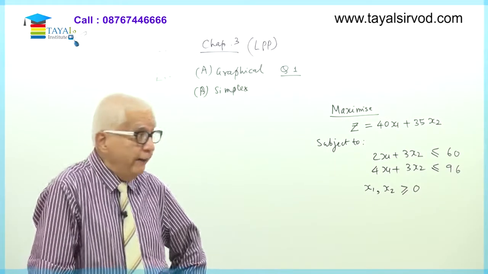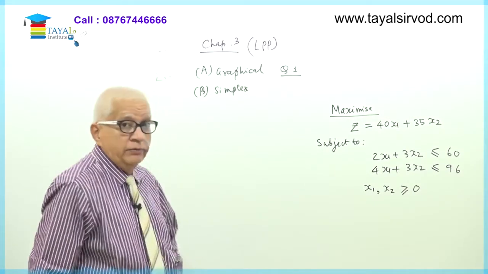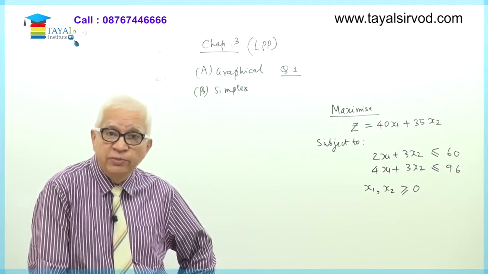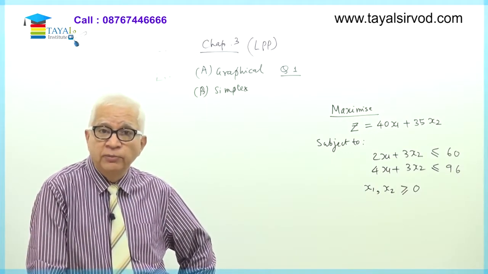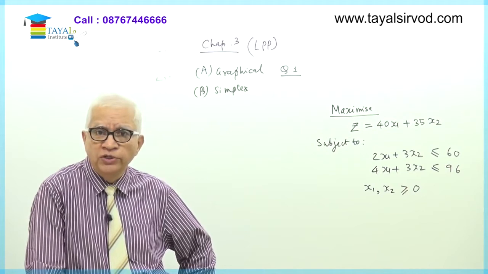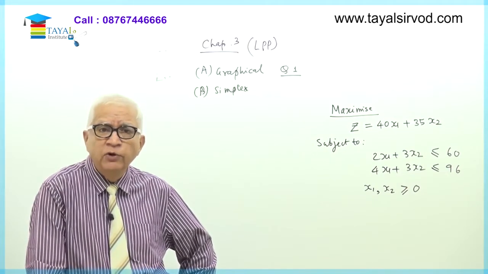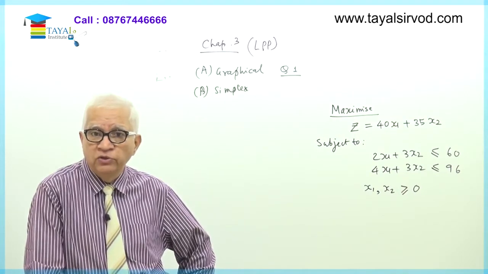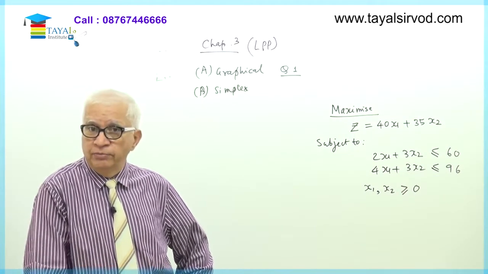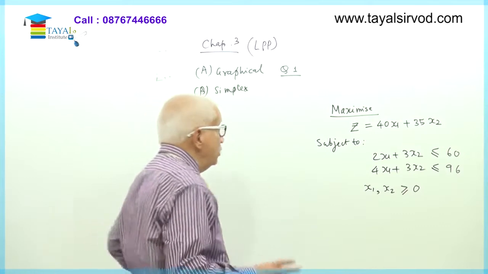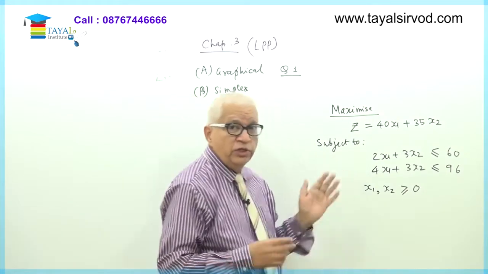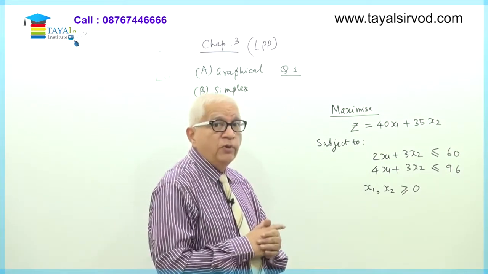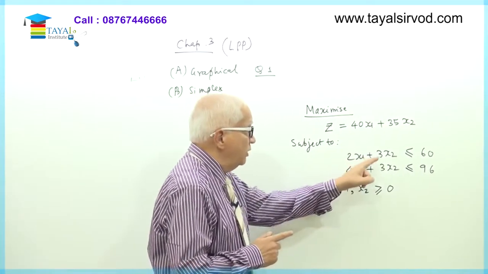Okay. Now see, objective. What is the objective? To maximize the value of 40x1 plus 35x2. So what do I want to achieve at the end of solving the problem? I want to get in my hand the value of 40x1 plus 35x2, which is going to be maximum. Subject to these two conditions, condition number 1 says the value of 2x1 plus 3x2.